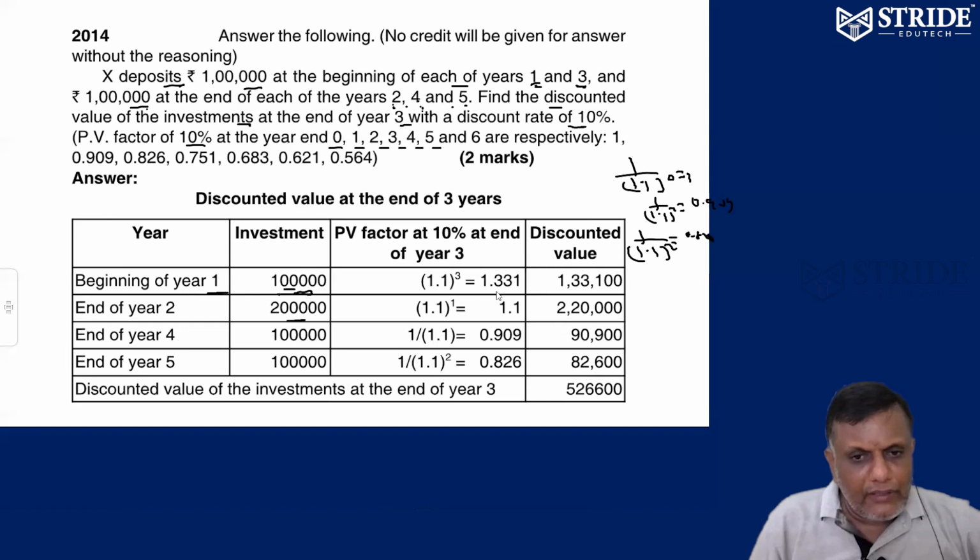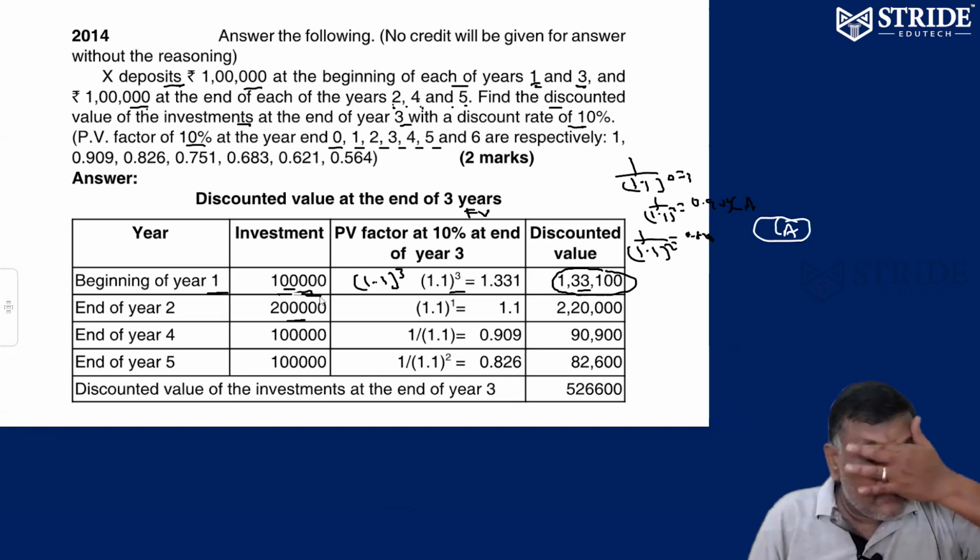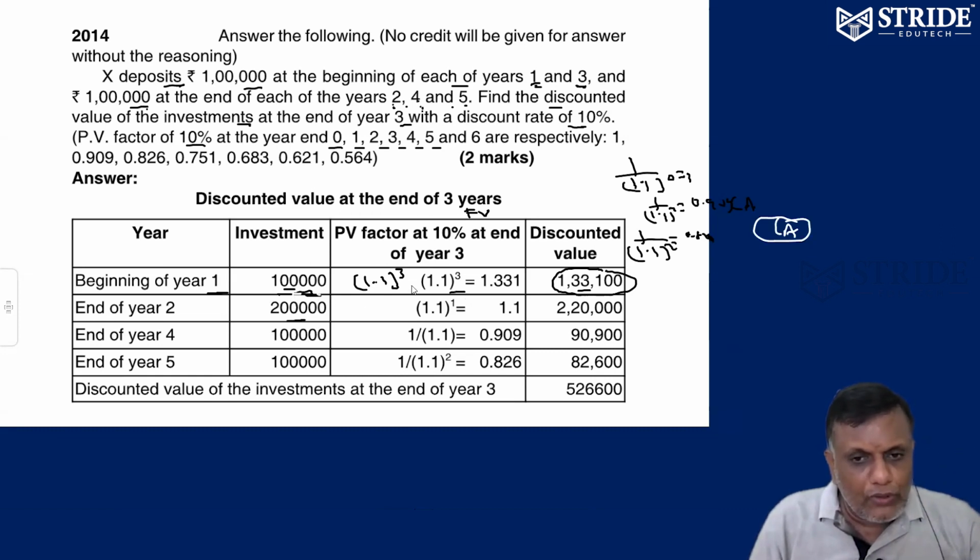So the money deposited in year 1 will become, by the end of 3 years, 1,33,100. Because how is the future value calculated? Future value means 1.1 whole power 3. This is not related to source of finance, just some general idea: the compound interest model. We invest 1 lakh, and by the end of the third year this money becomes 1 lakh into 1.331 at 10% interest, which is 1,33,100.